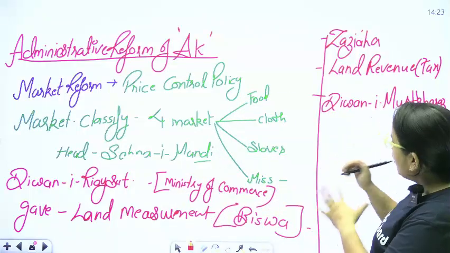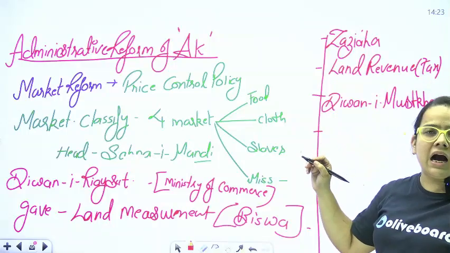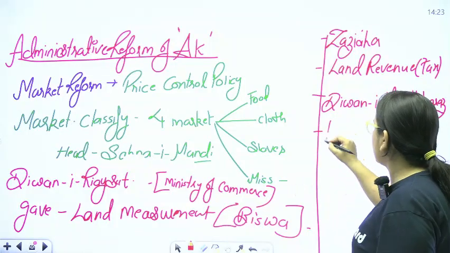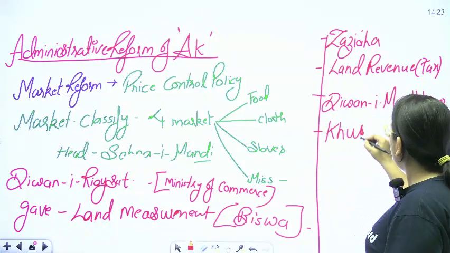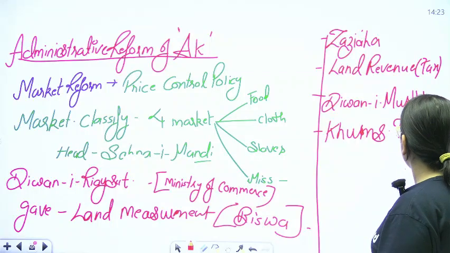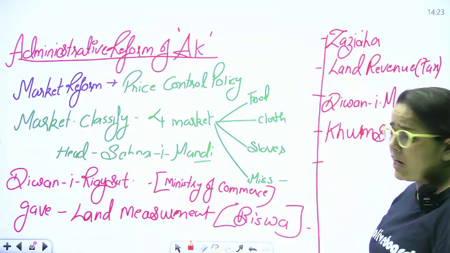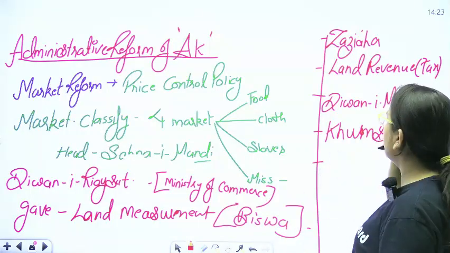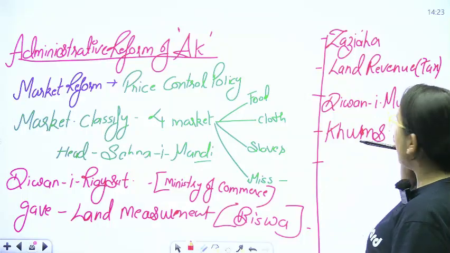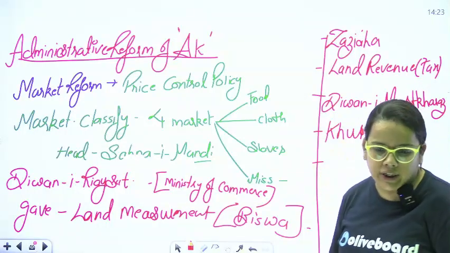He also applied a khums tax. Khums was a type of tax. Khums tax, Kharaj tax he imposed, and Jizya was also a part of Alauddin Khilji's market part.